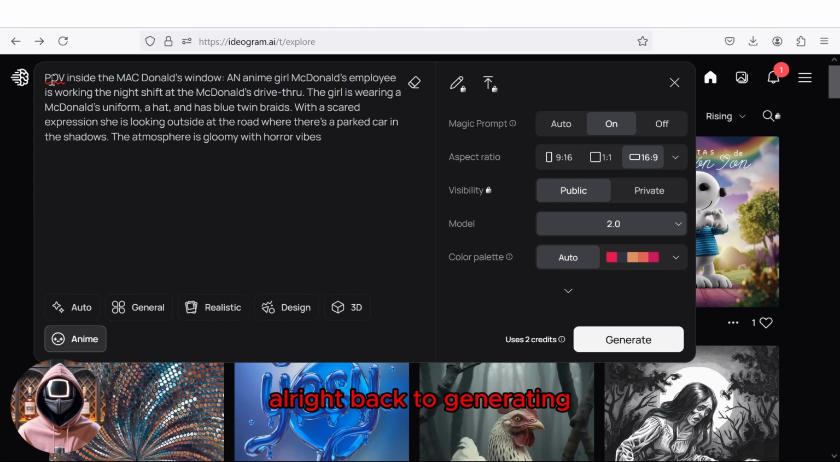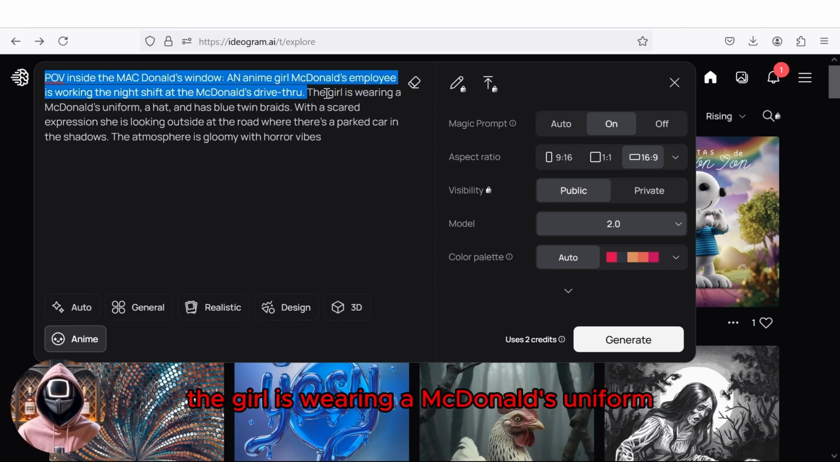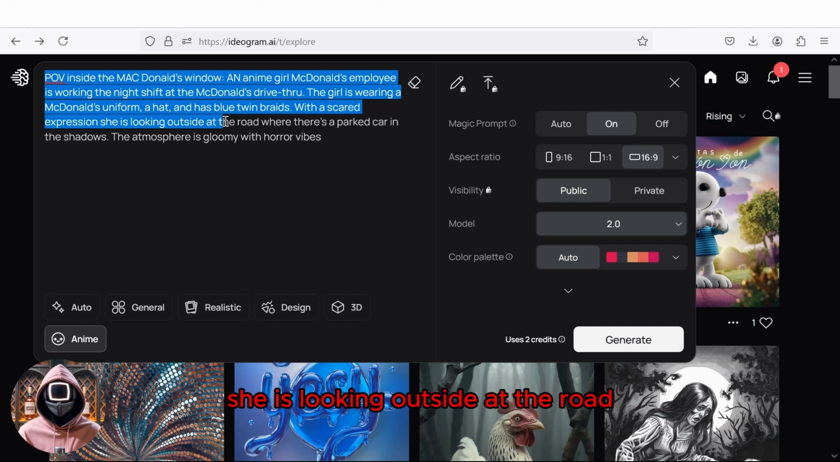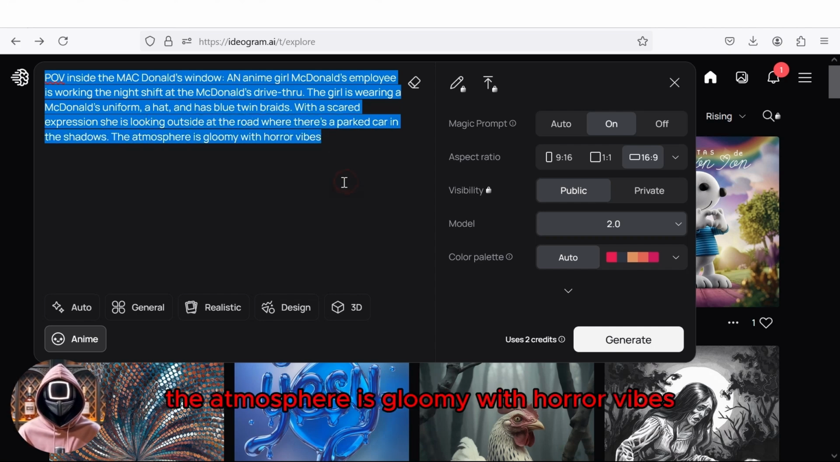Alright, back to generating. So the fourth scene's image prompt was, POV inside the McDonald's window. An anime girl McDonald's employee is working the night shift at the McDonald's drive-thru. The girl is wearing a McDonald's uniform, a hat, and has blue twin braids. With a scared expression, she is looking outside at the road where there's a parked car in the shadows. The atmosphere is gloomy with horror vibes, so once again hit generate.